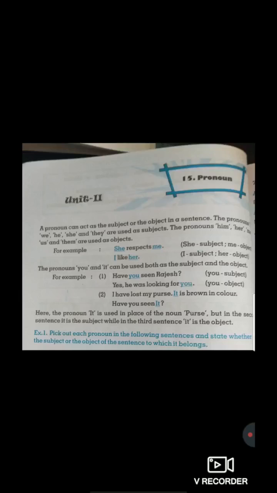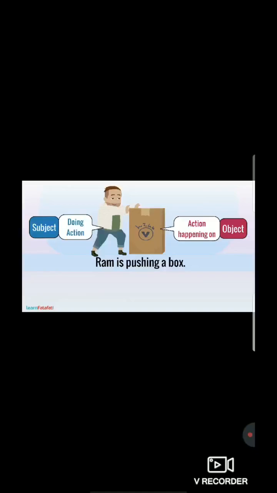So here the example. Students, here Ram is pushing a box. So here doing action is called as subject. Action happening on, it's an object. So students, everyone understood? Doing action, it's a subject. Action happening on, it's an object.